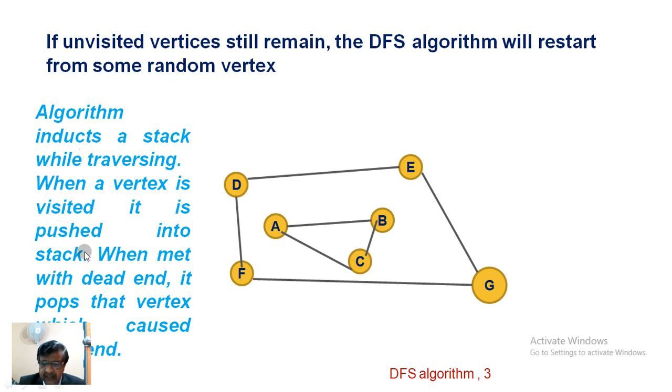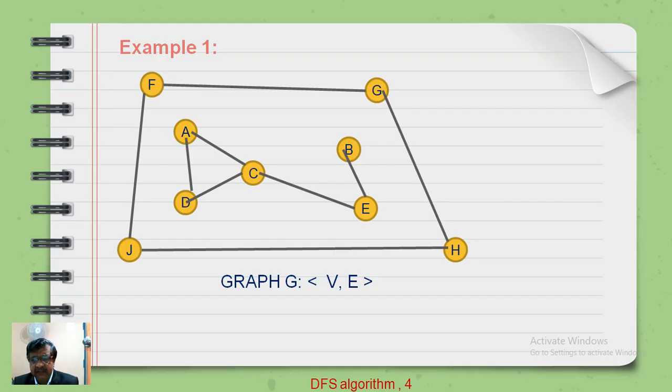I repeat, when the algorithm visits a vertex, say A, it will push this vertex into the stack with its number, A1, it will write. And when it meets the dead end, say C is removed, and the algorithm backtracks, it will go to B, which will be removed. This is the first fellow to be removed from the stack. This is the second fellow to be popped from the stack. Visiting is associated with pushing, and dead end is associated with popping. With this we will continue. We will take up examples, and we will implement the algorithm later on.